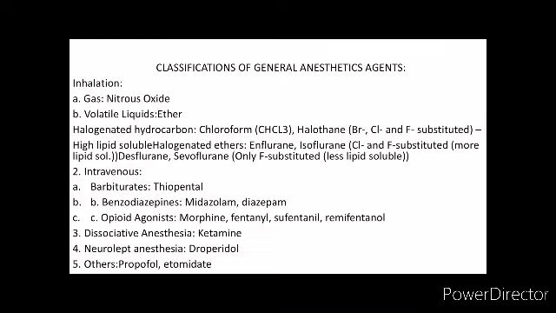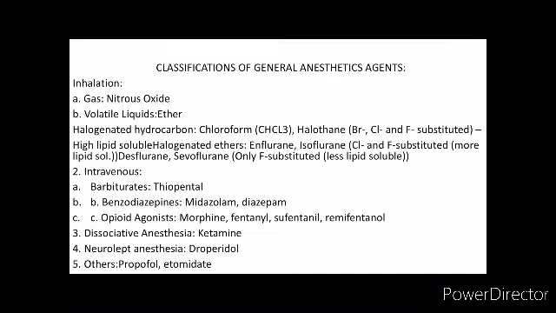Then we have highly lipid soluble halogenated ethers like enflurane and isoflurane, which are chlorine and fluorine substituted, and they are more lipid soluble. Next we have desflurane and sevoflurane, which are only fluorine substituted and less lipid soluble.